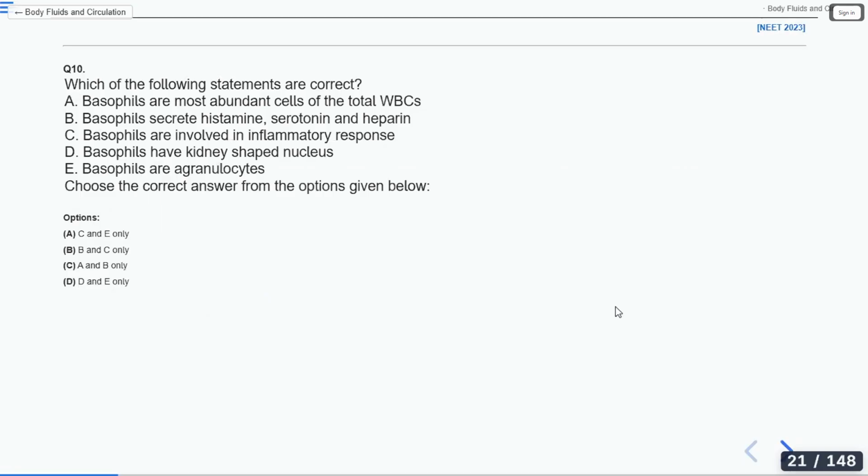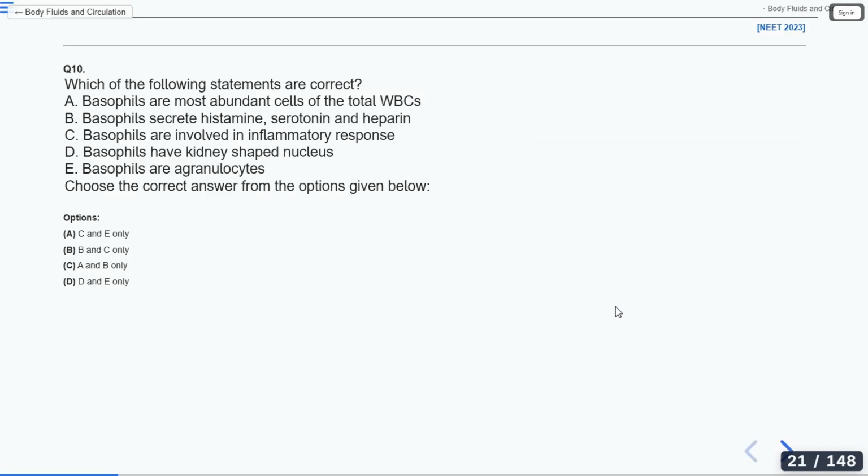Which of the following statements are correct? Basophils are the most abundant cells of the total WBCs. Basophils secrete histamine, serotonin, and heparin. Basophils are involved in inflammatory response. Basophils have a kidney-shaped nucleus. Basophils are agranulocytes. So you have to select the correct statements.